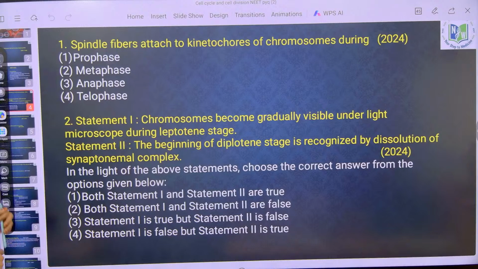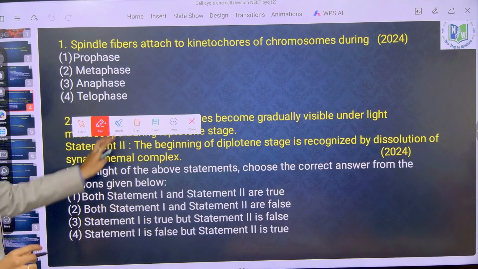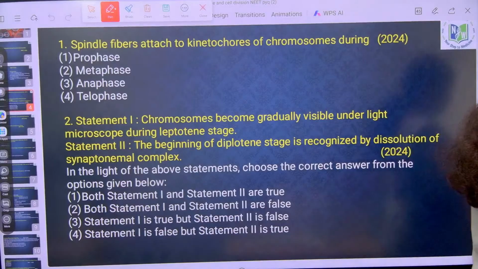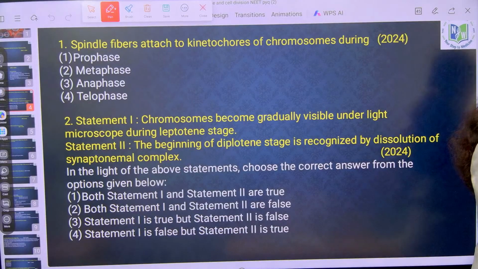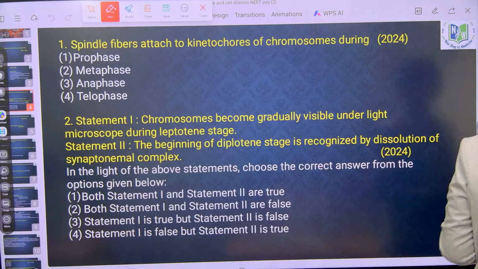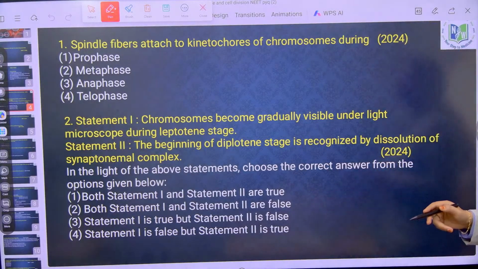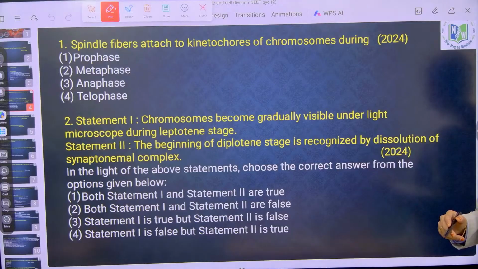Second question. What is the right answer? Spindle fibers attach to kinetochores of chromosomes during.